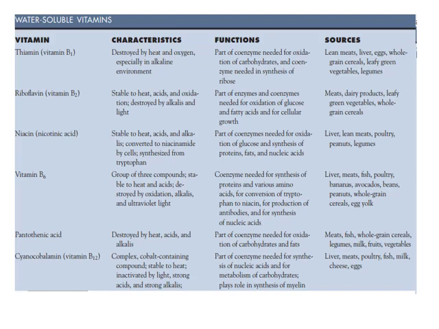Pantothenic acid is destroyed by heat and acids, part of coenzyme needed for oxidation of carbohydrates and fats. Sources: fish, meat, grain, cereals, legumes. Then B12 is a complex cobalt containing compound, part of coenzyme needed for synthesis of nucleic acid and for metabolism of carbohydrates. Sources are liver, meat, fish, milk, cheese, and eggs.